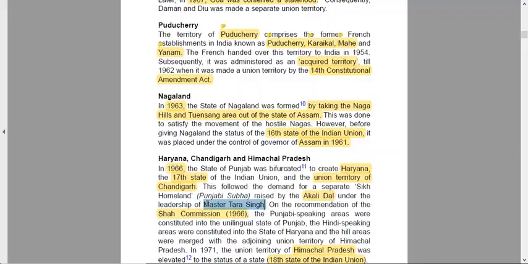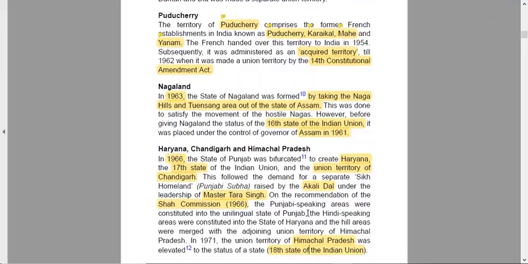So Tara Singh was the one who demanded a Punjabi Suba, altogether a different land for Punjab, on the recommendation of the Shah Commission. The Shah Commission in 1966 was formed for the bifurcation of states. The Punjabi speaking areas were constituted into the unilingual state of Punjab, and Hindi speakers were constituted as Haryana. And all the hilly areas were merged into the adjoining UT of Himachal Pradesh.